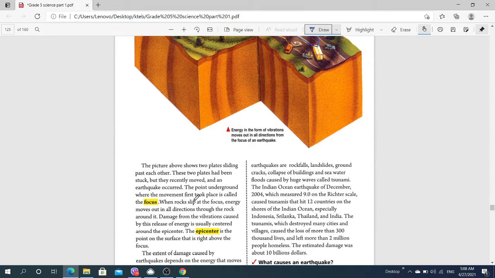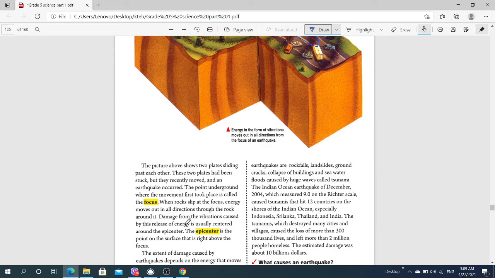When rocks slide at the focus, energy is released. As I show you also in the video, the energy moves out in all directions through the rock around it, between the rocks, and then the shaking and vibrations happen.